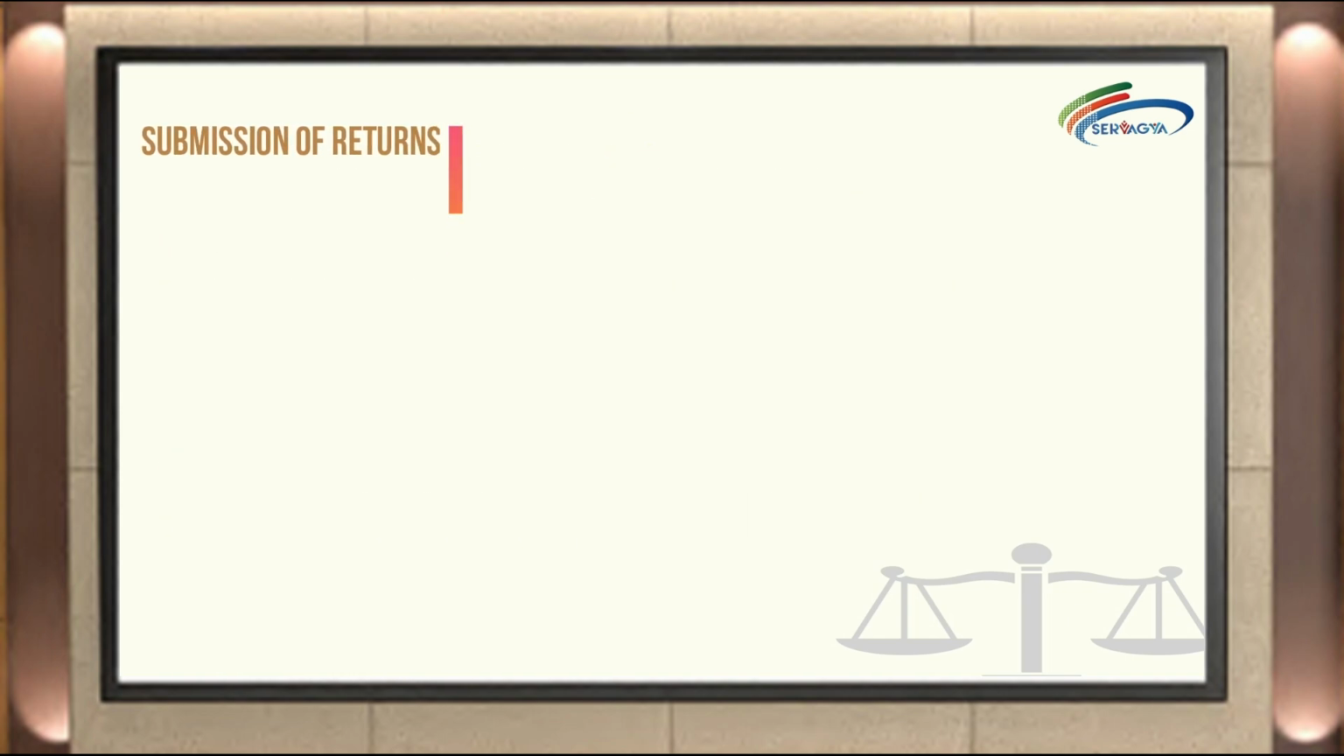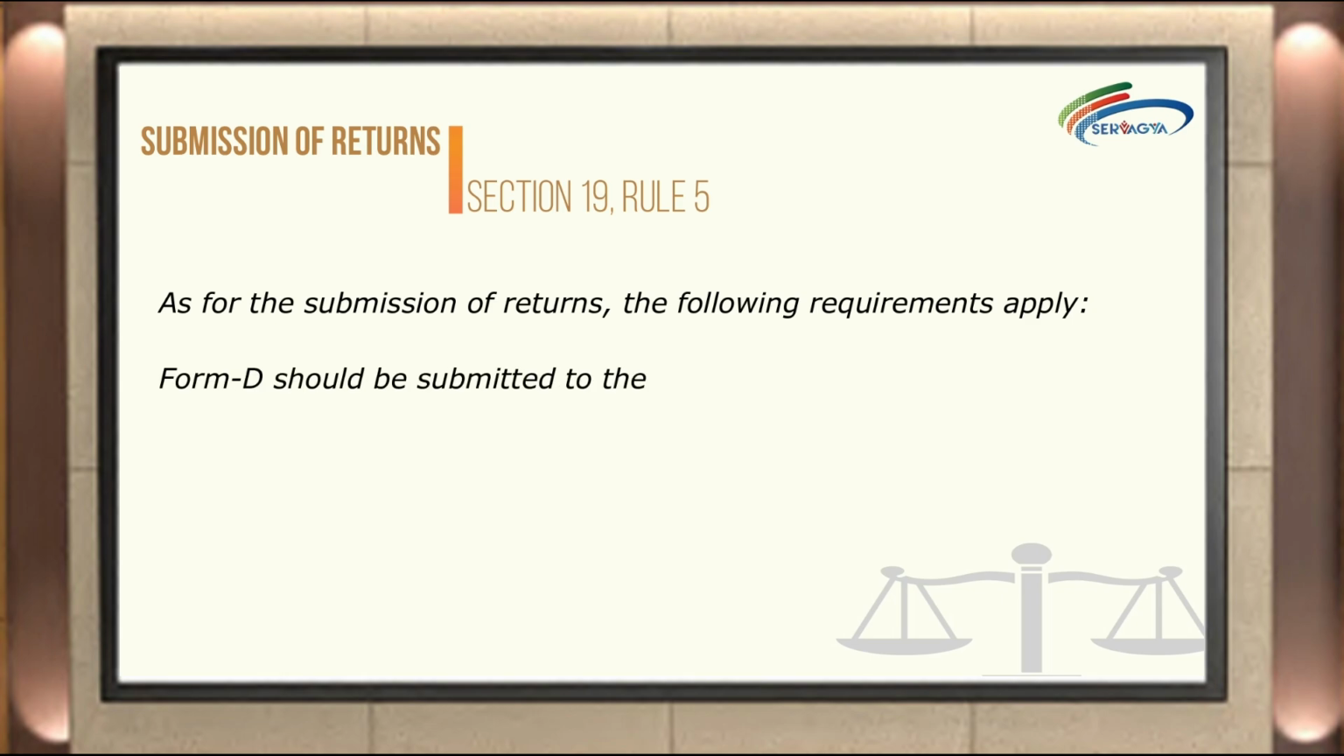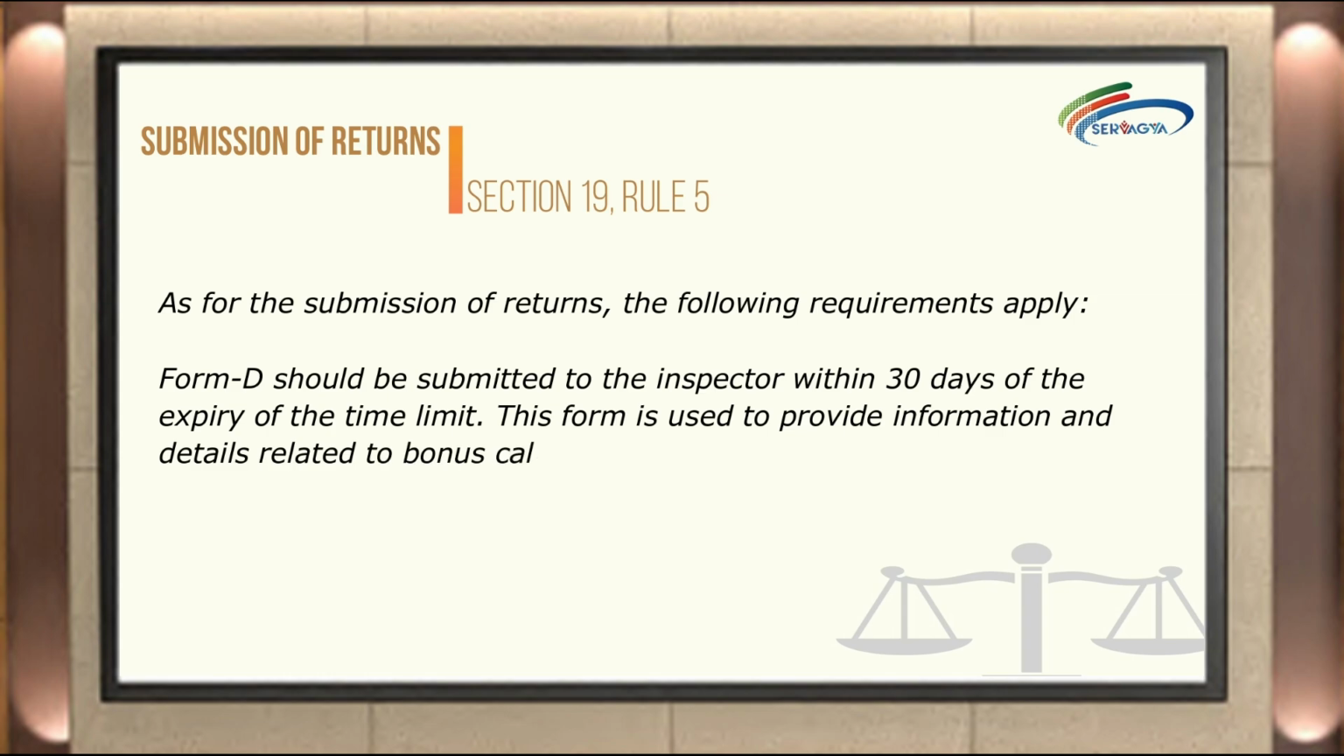Submission of returns. As for the submission of returns, the following requirements apply. Section 19, Rule 5: Form D should be submitted to the inspector within 30 days of the expiry of the time limit. This form is used to provide information and details related to bonus calculations and payments, and it must be submitted within the stipulated time frame.